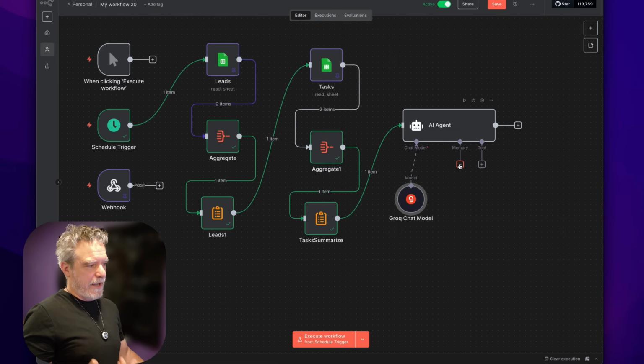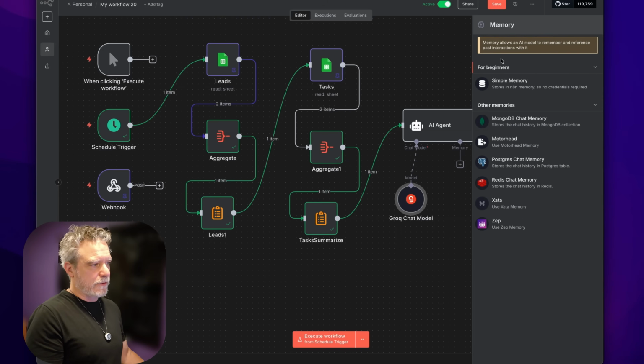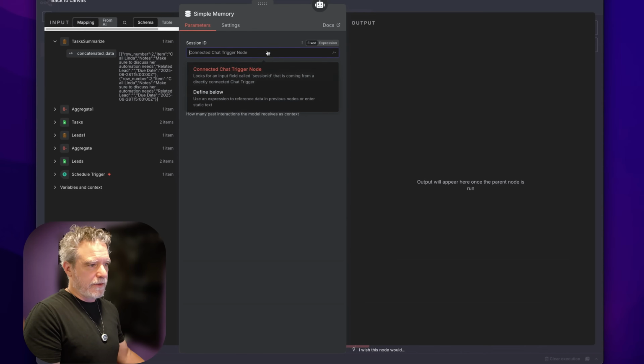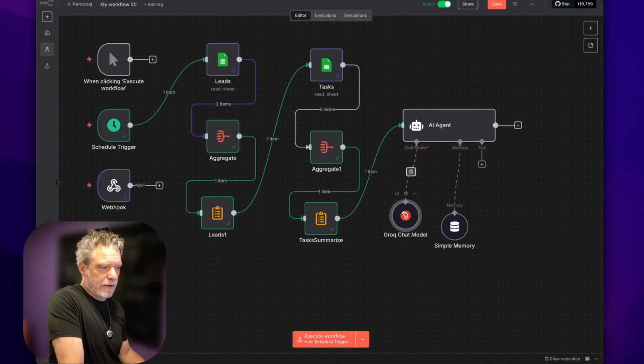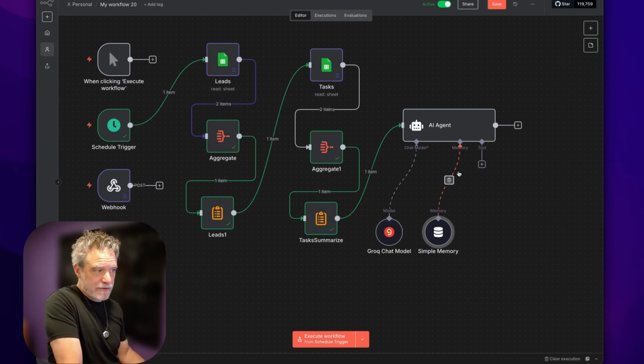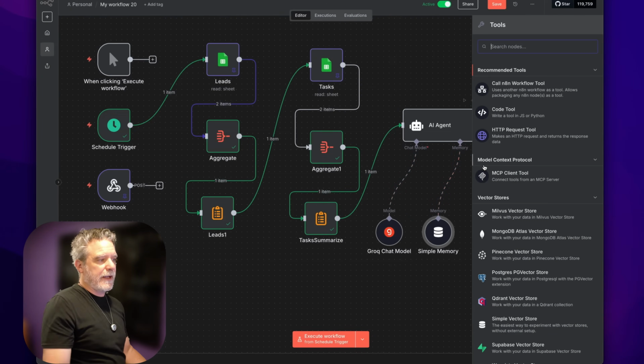So this guy doesn't have memory, but I could add memory. So it would know what it did last time, right? So in this case, I could just define below some kind of key, and the key could be 1, 2, 3, 4, 5, or it could be a user ID that came in, right? Because maybe we got a user ID in this process. It could be the date and time, so you can have something that's relative to this message today. And we could start adding tools.